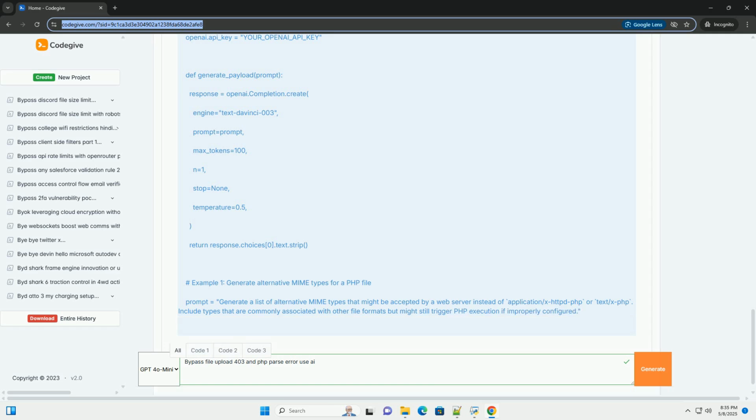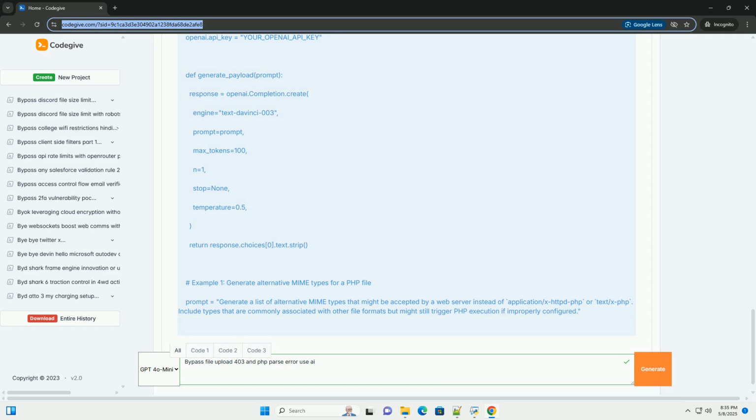Common file upload restrictions. Web applications often implement various restrictions to prevent malicious file uploads. These may include file extension filtering, blacklisting/whitelisting: restricting the allowed or disallowed file extensions, for example only allowing .jpg, .png, .pdf or blocking .php, .exe, .sh.